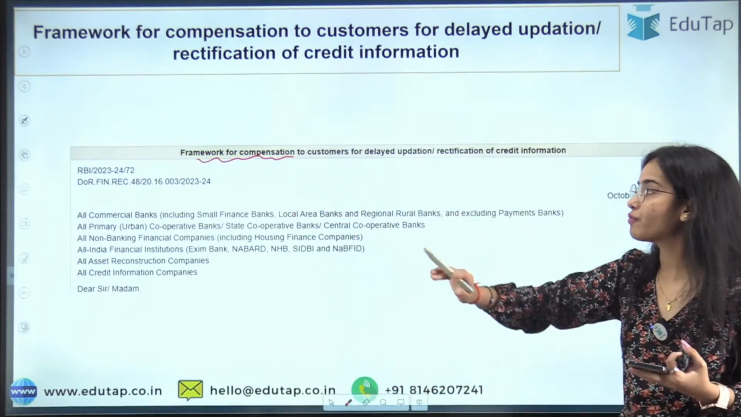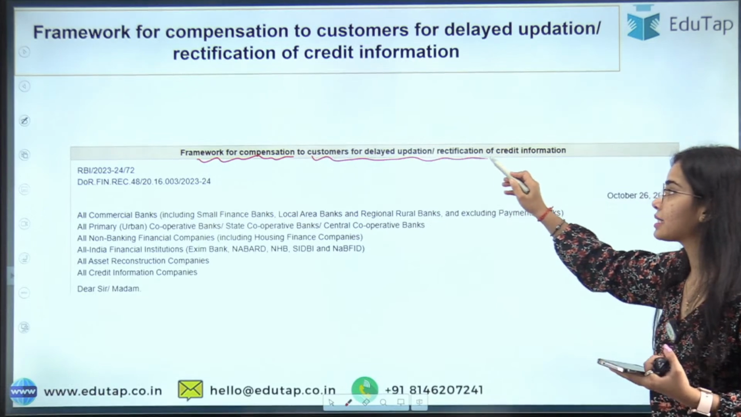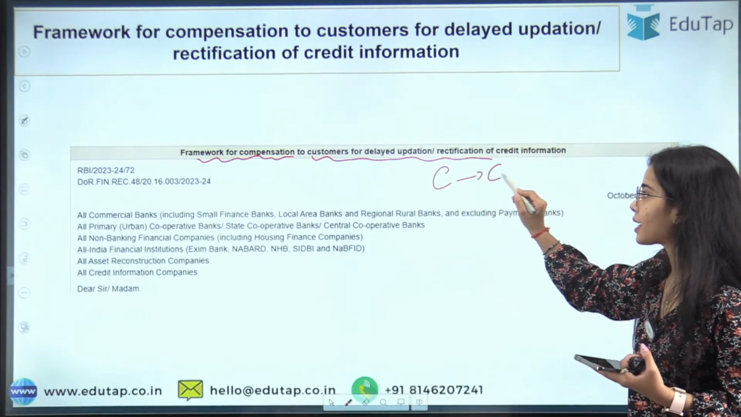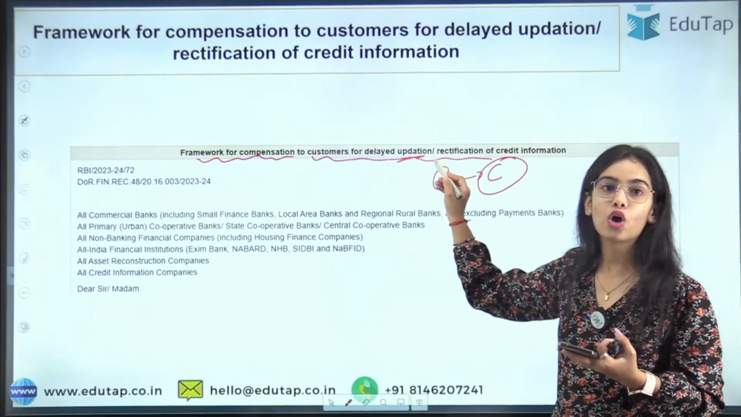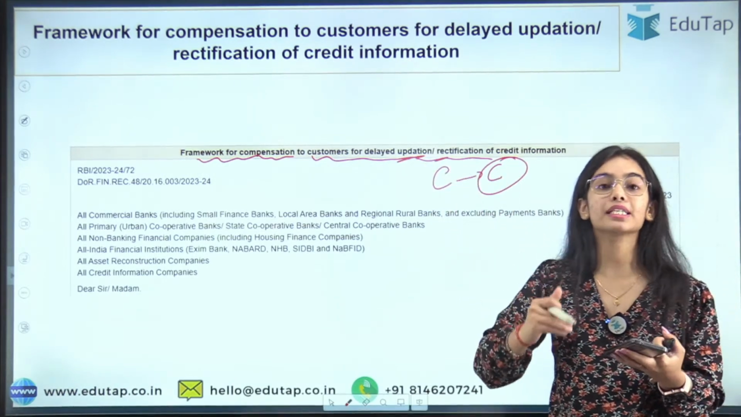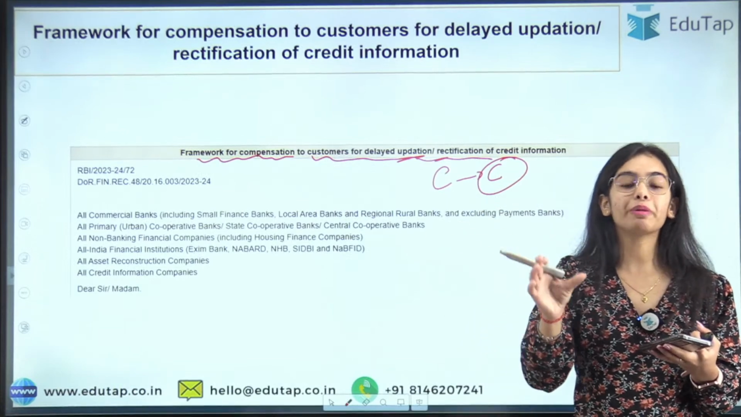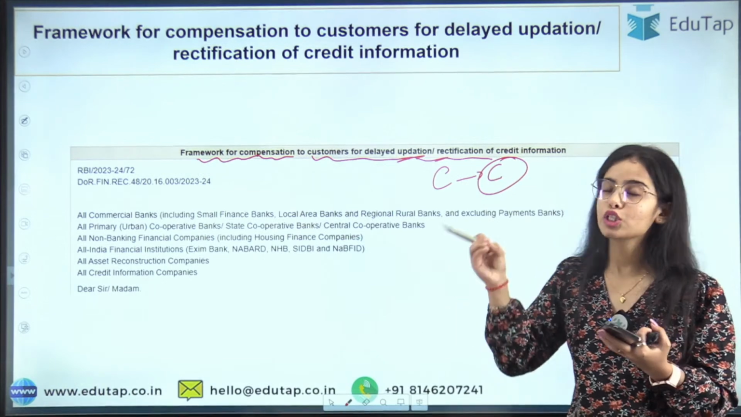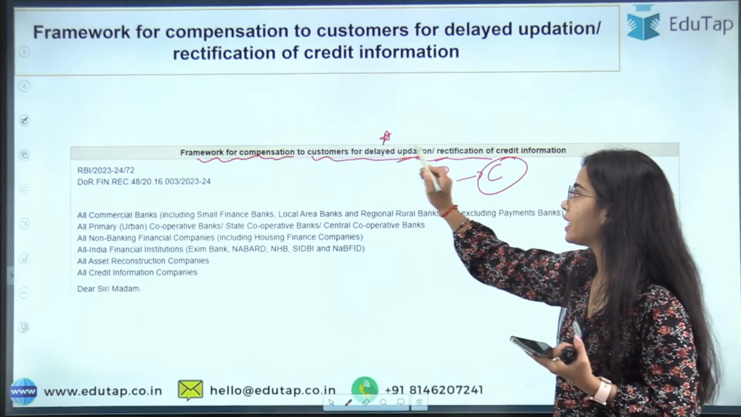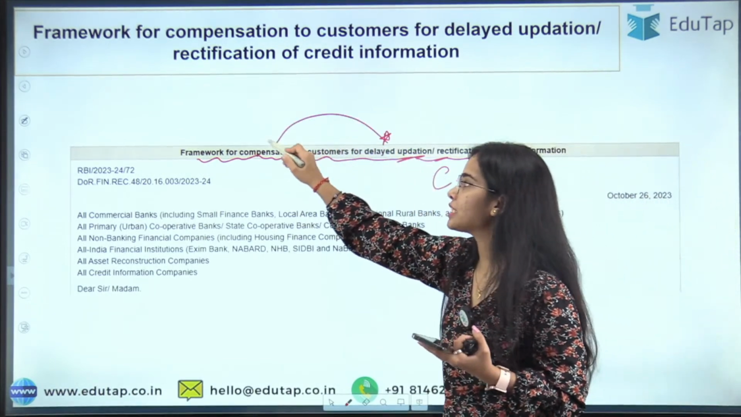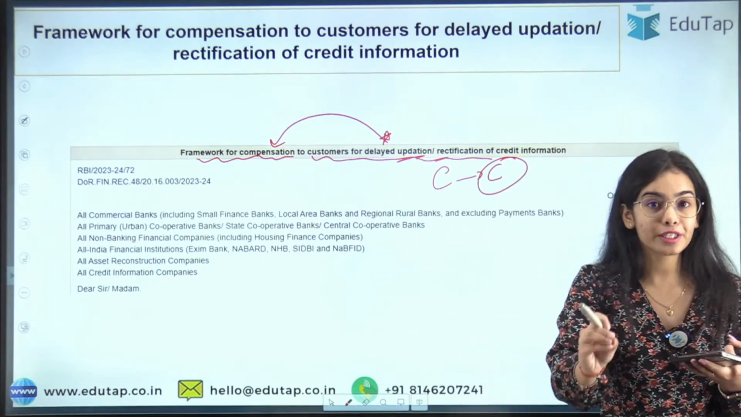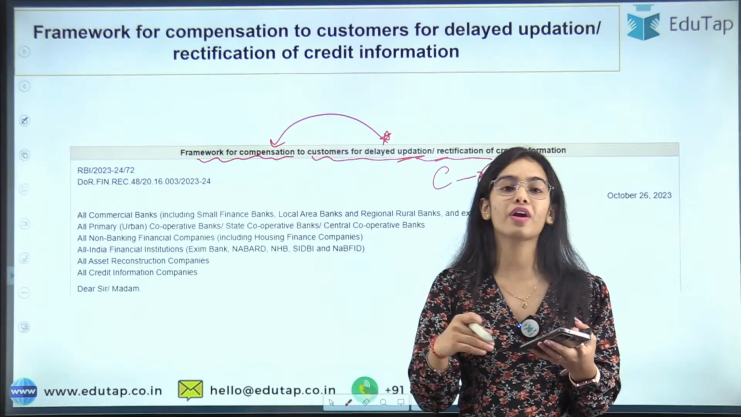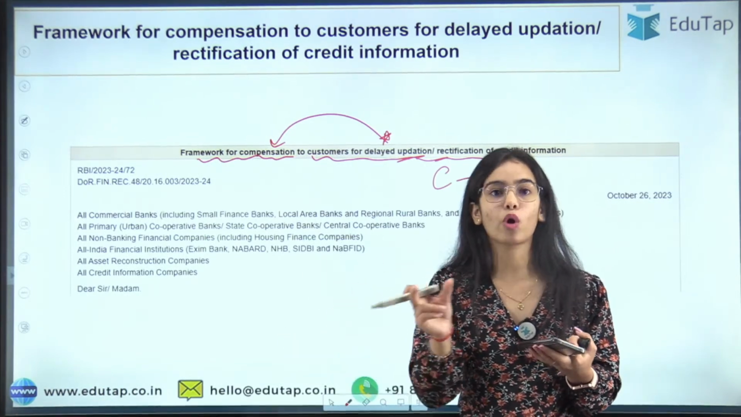We have discussed the framework for compensation to the customers for the delayed updation or rectification. If the customer is raising a complaint regarding the updation or the rectification and that complaint is not resolved within 30 days, then in the case of the delayed updation or rectification, the compensation will have to be given by the credit institution or the credit information company, whoever has made the mistake, whoever has not updated the data in a timely manner.